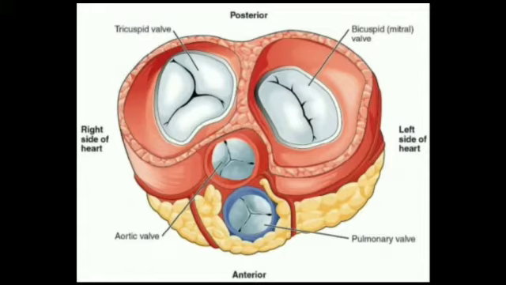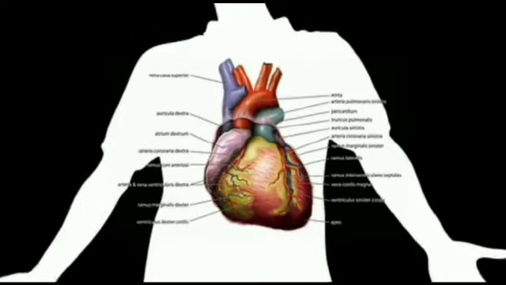Tricuspid means having three cusps, and bicuspid means having two cusps. So we call them bicuspid and tricuspid valves.